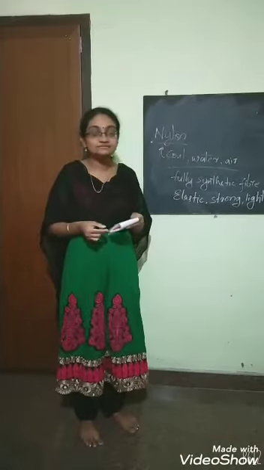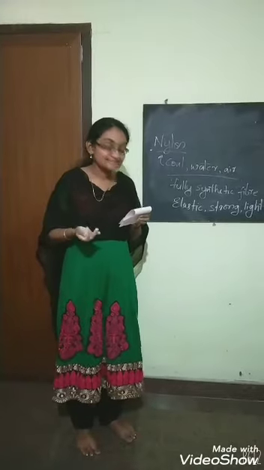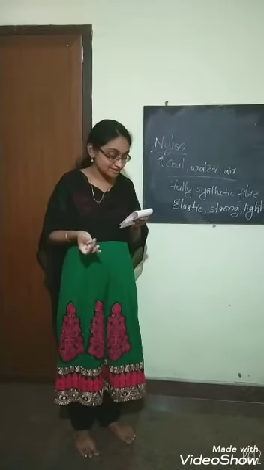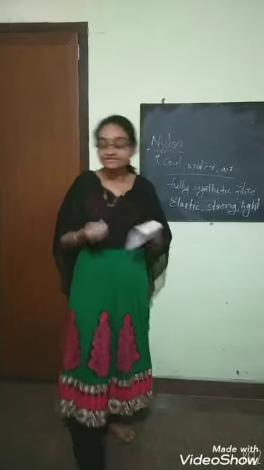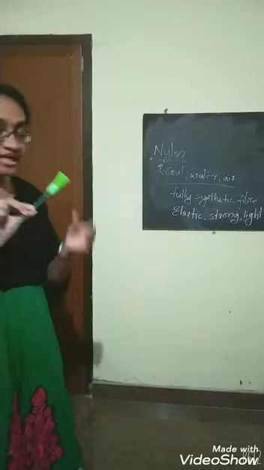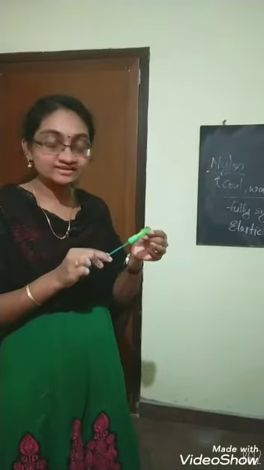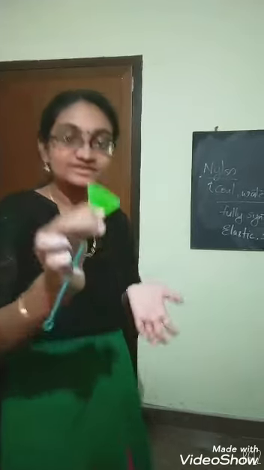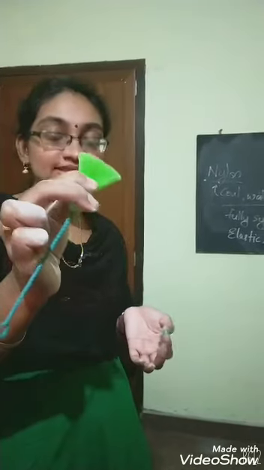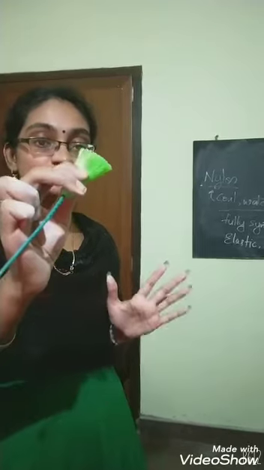The things made of nylon are socks, robes, tents, toothbrush, car seat belts, sleeping bags, curtains, etc. Now, here you can see a brush, and the bristles of this brush are nylon. I think you can see this. The bristles of this brush are made of nylon, and in your toothbrush it's also this type of bristles.